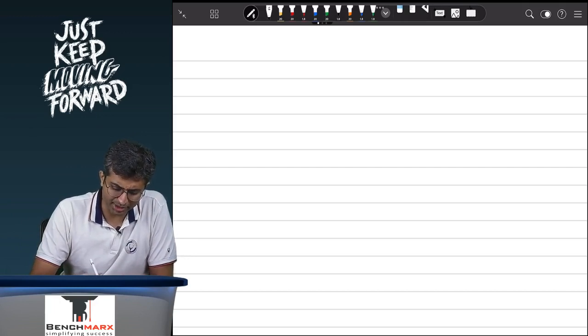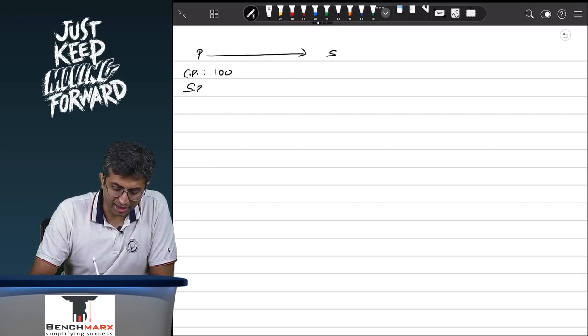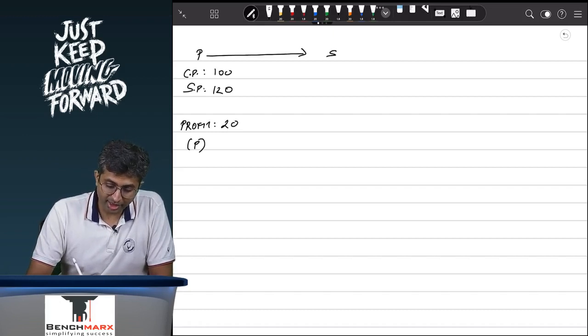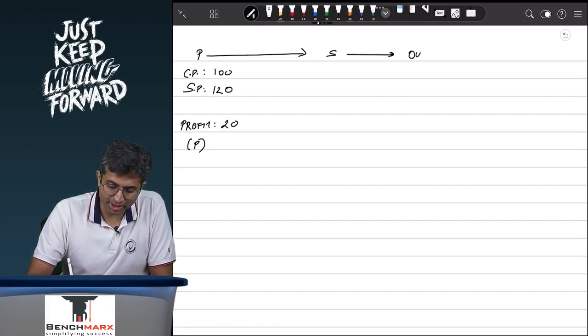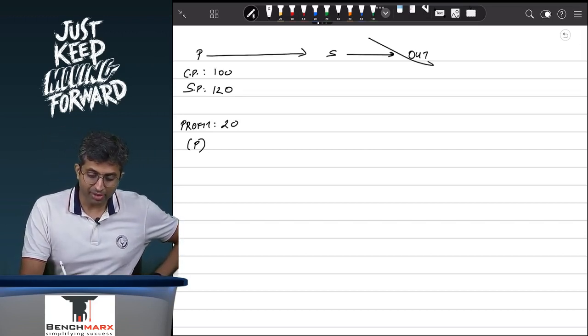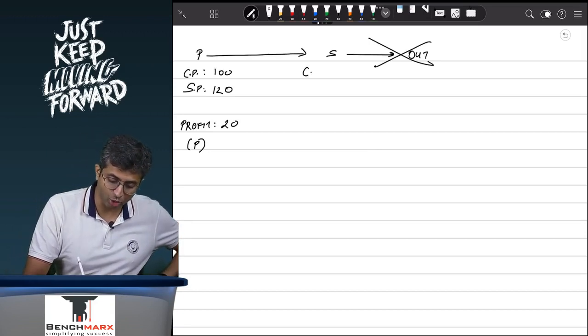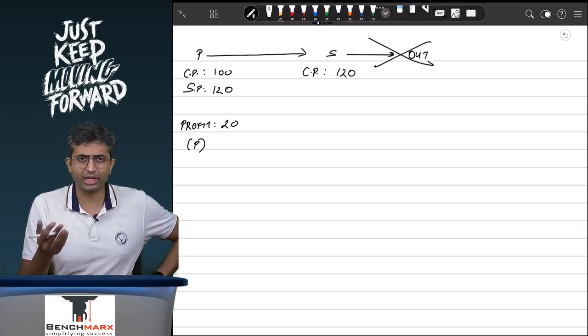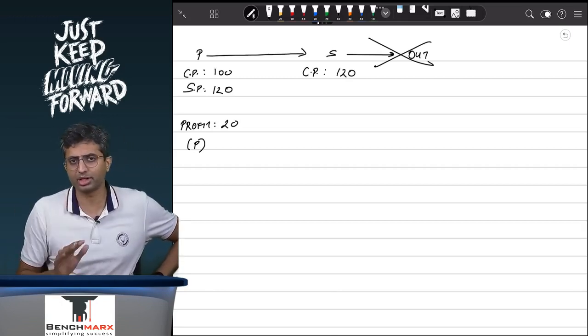So over here what happens is parent can sell goods to the subsidiary. Let's say the cost price of the goods to the parent is 100 and the parent can sell it, let us say, for 120, in which case there is a profit. This profit is 20, which is recorded in the books of the parent. The subsidiary might actually sell these goods to outsiders, in which case there is no stock lying in the books of the subsidiary. However, if subsidiary is unable to sell this to an outsider, then the goods are lying in the books of the subsidiary at 120, which is correct because subsidiary has purchased it from the parent at 120 and as per AS 2 you will record the inventory at cost.